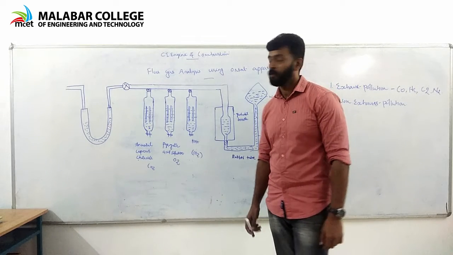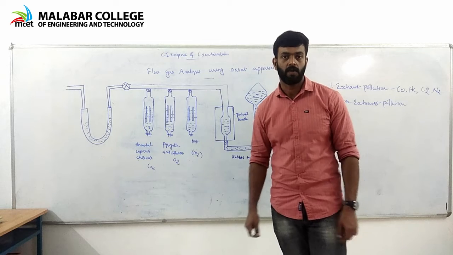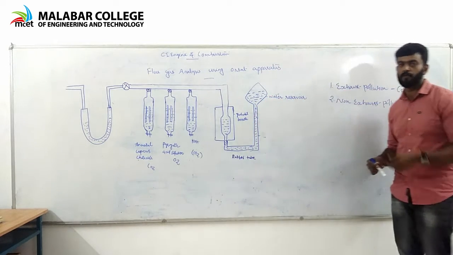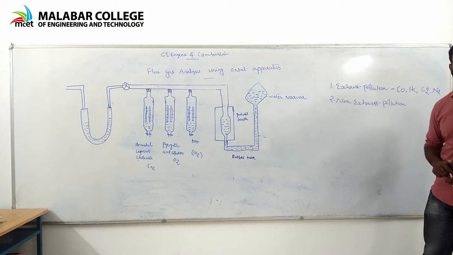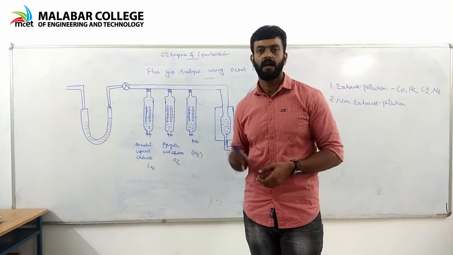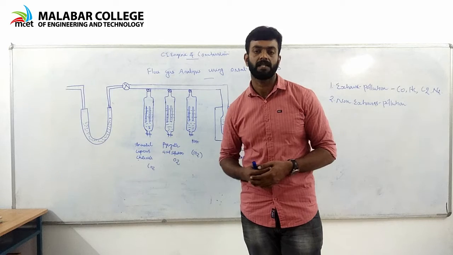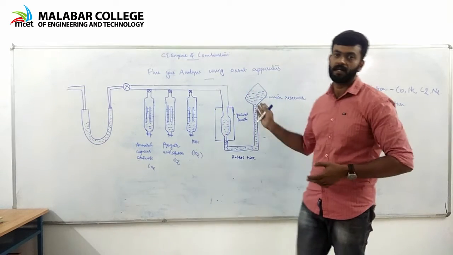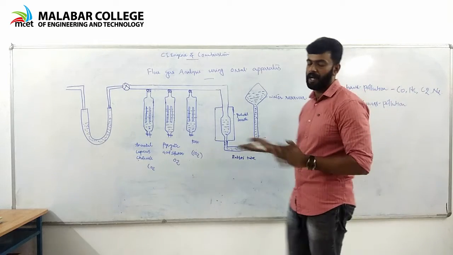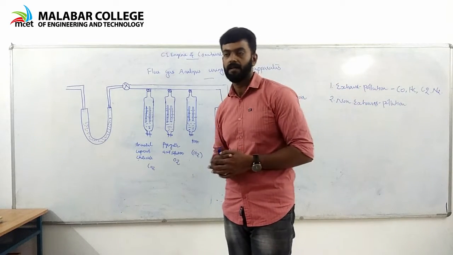Today we will discuss flue gas analysis using the Orsat apparatus. There are two types of automotive pollutant sources: exhaust pollutants and non-exhaust pollutants. Exhaust pollutants are carbon monoxide, hydrocarbons, oxides of nitrogen and particulate matter. These are exhaust pollutants, and the non-exhaust pollutants are hydrocarbons and so on.